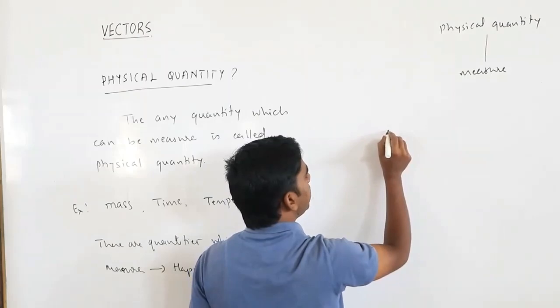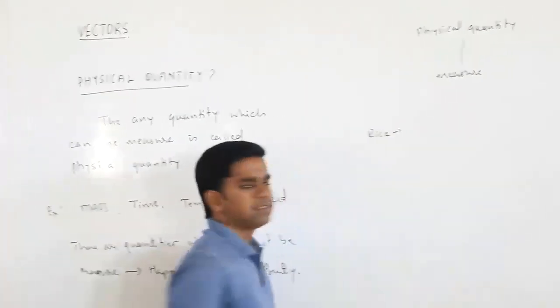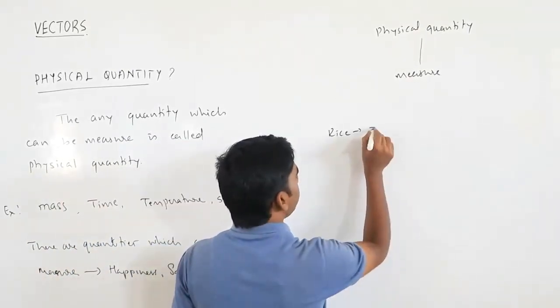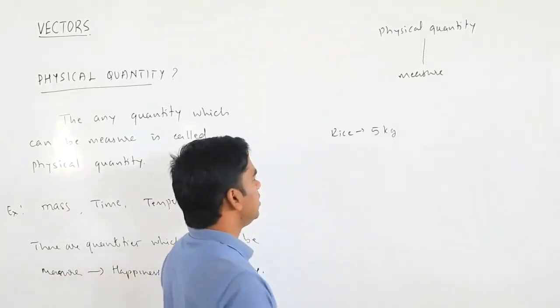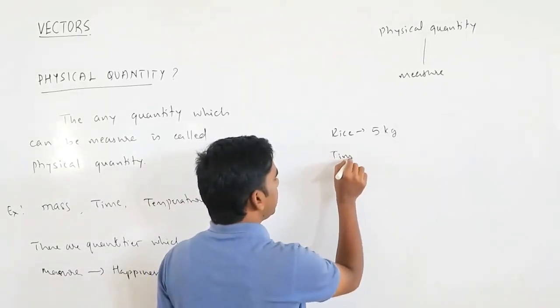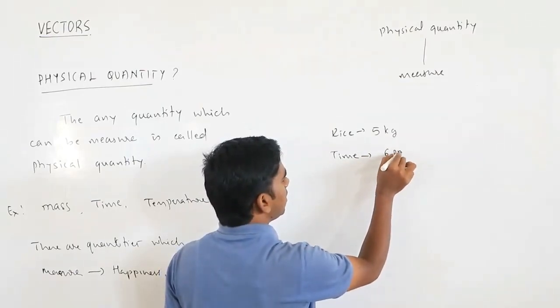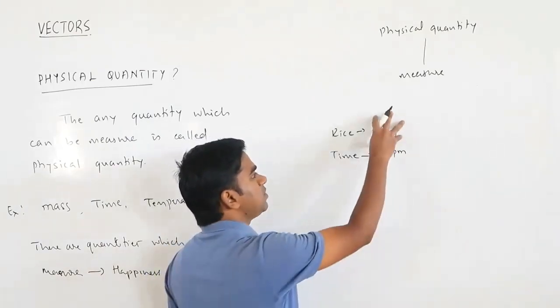Suppose you take some rice. If you take some rice, so what will happen? You will say rice is of 5 kg. If you take a time, you can say it is say some 6 p.m. Okay, whatever. So just you are saying some magnitude.